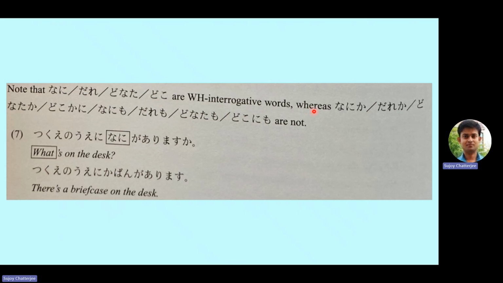But nanika, dareka, donataka, doko ka ni, nanimo, daremo, donatamo, and doko ni mo are not WH interrogative words. These are something, someone, someone, somewhere. And these are anything, anyone, anyone, anywhere. And when we use the mo ones with a negative verb, they become nothing, no one, no one, nowhere.